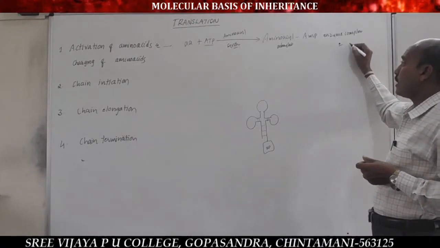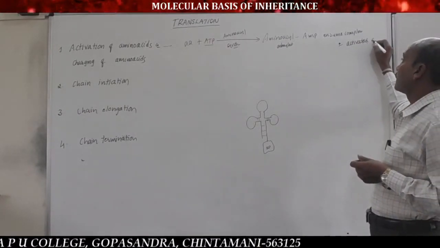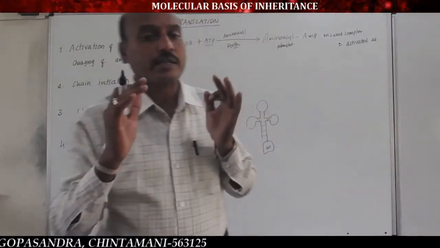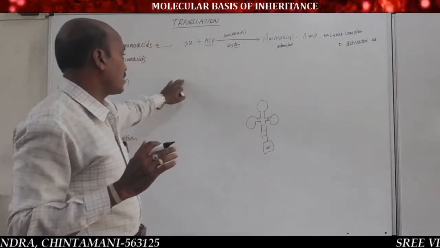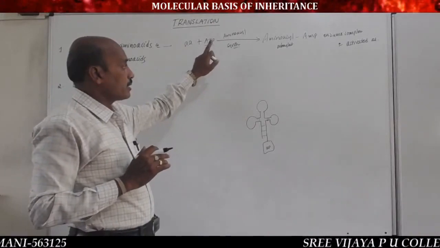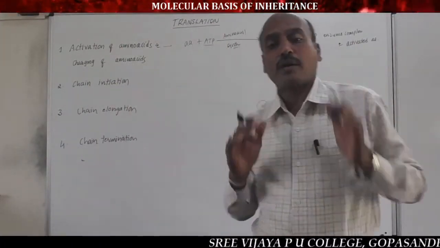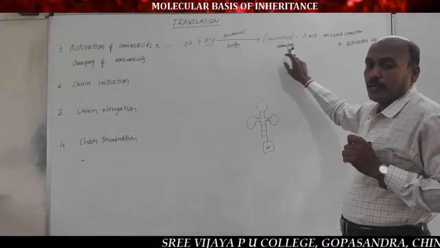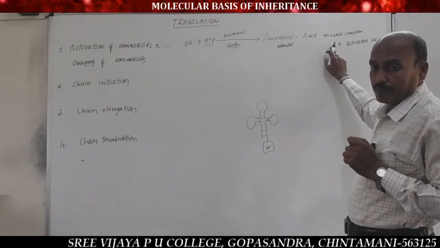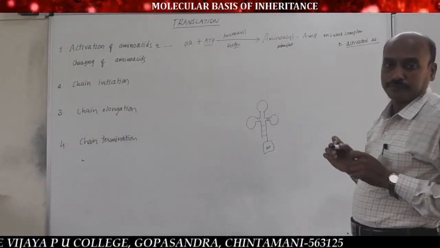It is also called activated amino acid. This is the most important and also difficult explanation, so be concentrated here. Amino acid reacts with ATP in presence of amino acid synthetase enzyme to form amino acid adenylate AMP enzyme complex, or activated amino acid.